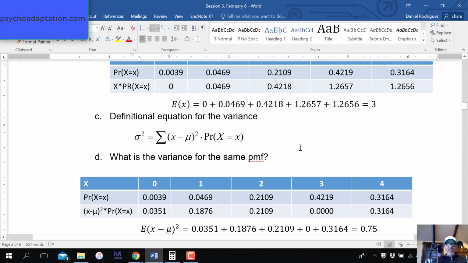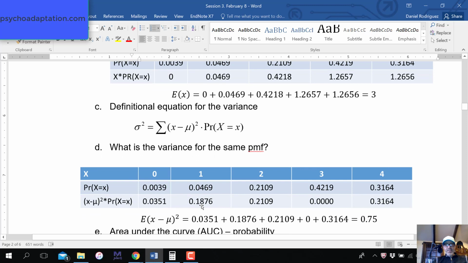So let's go ahead and do the calculation. For each one, we have to take x minus the mean. So for instance, 0 minus the mean, squared. 0 minus 3 is negative 3. We know the mean was 3, right? And squared, that would be 9, right? So we're going to keep on doing this over and over again. This will be that element right here, and its product. This is a product again. We do that for each one of these values.